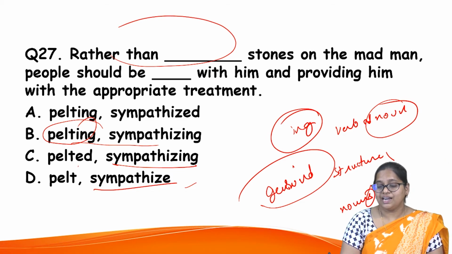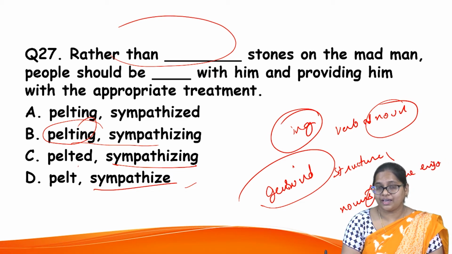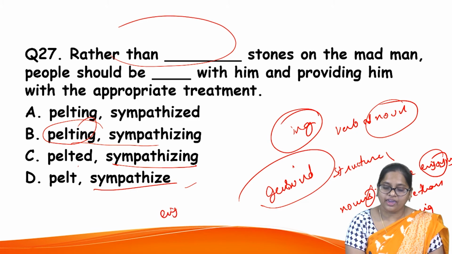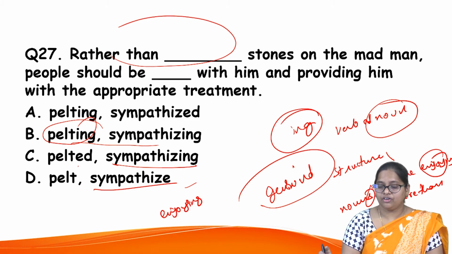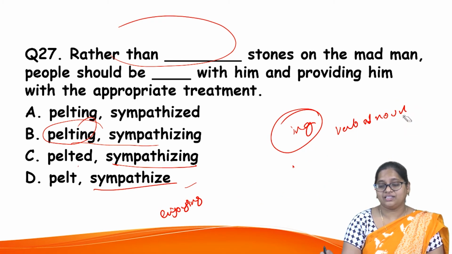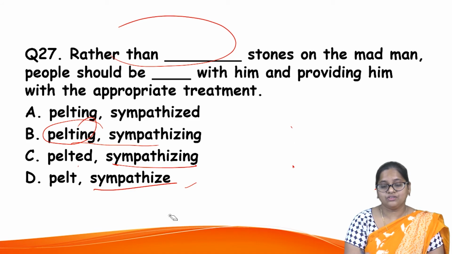Just like, she likes enjoying the game. She likes enjoying the game more than anything. Here, this enjoying is a gerund form. So you cannot take that as present continuous, though it has ing there. It is a verbal noun.